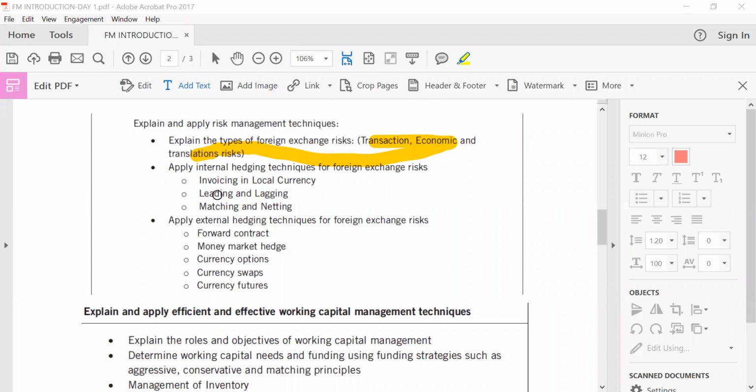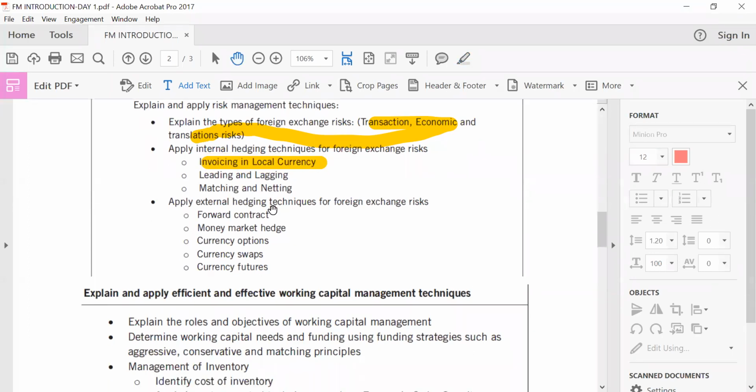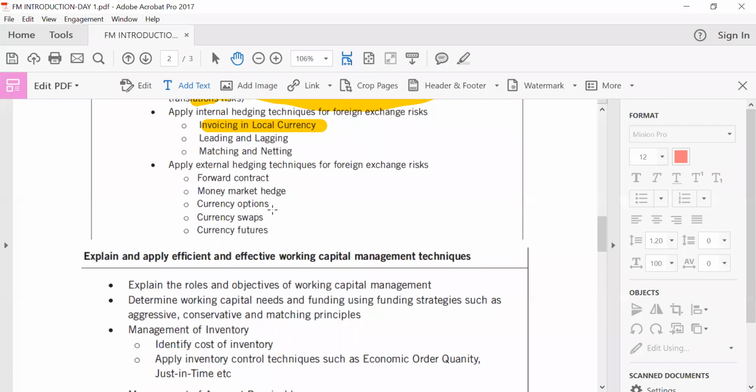Right. So we have some techniques that we tend to look at in hedging against an exposure. I will explain to you what we mean by exposure as we look at the introductory stage of this main topic, risk management. So we're talking about issues of what? Invoicing in local currency, leading and lagging, matching and netting. We have types of what? Netting, unilateral netting, multilateral netting.